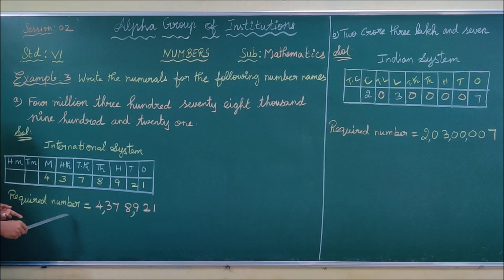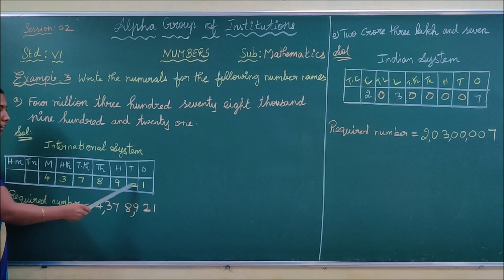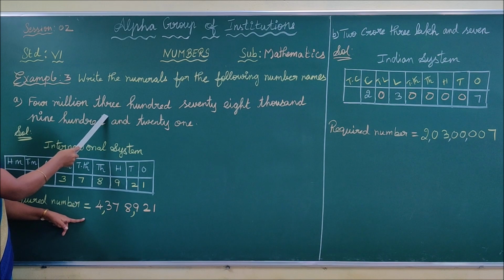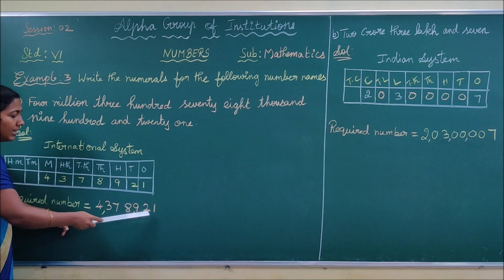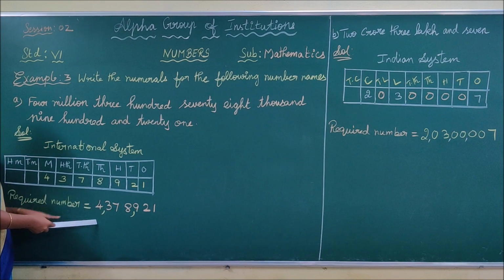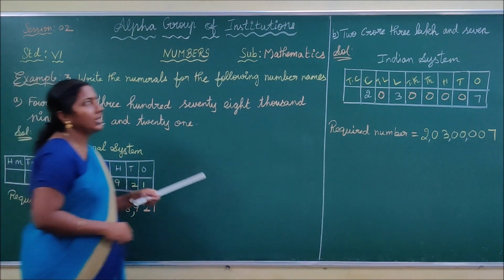Okay, this is the record number. Write this number 4, 3, 7, 8, 9, 2, 1. After that, we are using the international system, so you have to place a comma after every 3 digits. 1, 2, 3, comma, 1, 2, 3, comma. Okay, it's clear, children.